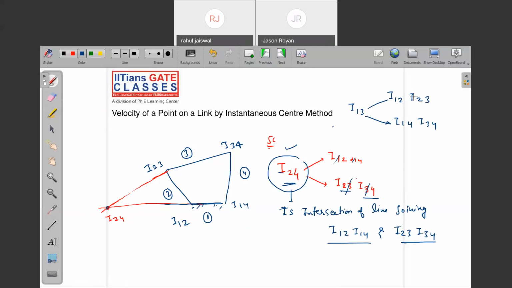So the 2 will cancel out, and the 4 will cancel out, so we get I13. That means I13 is the intersection of the line joining I12, I23 and the line joining I14, I34. This is I12, I23. Let me draw the line over it. This is the line joining I14, I34. And they will meet, and this point is I13. Tell me, is it clear?